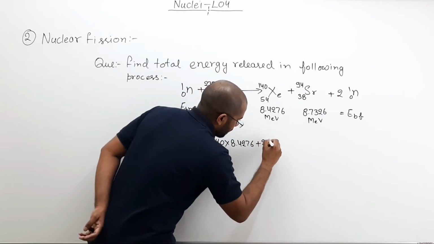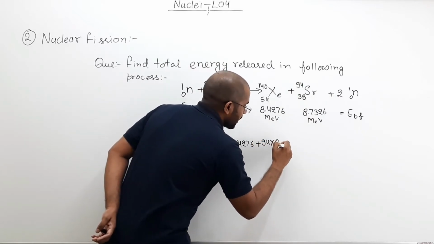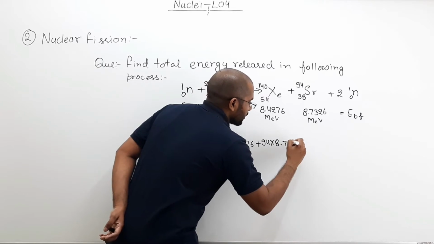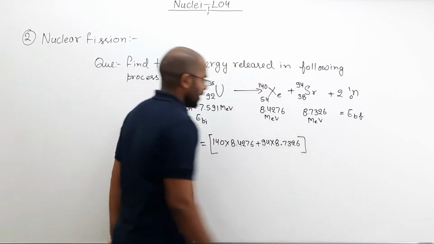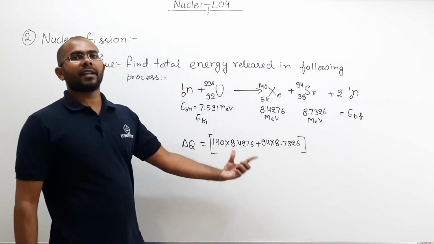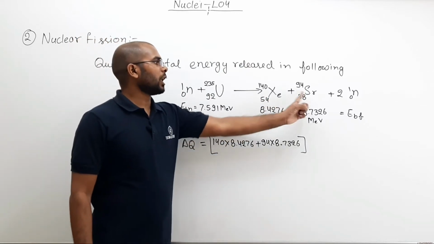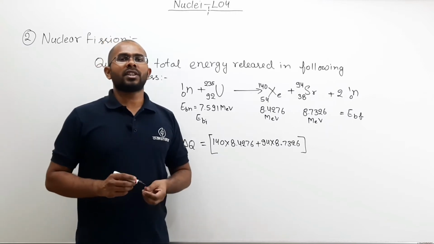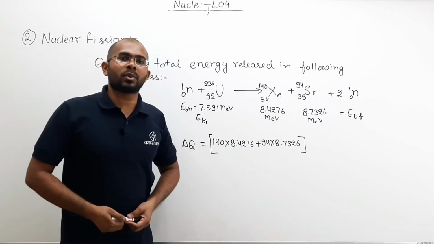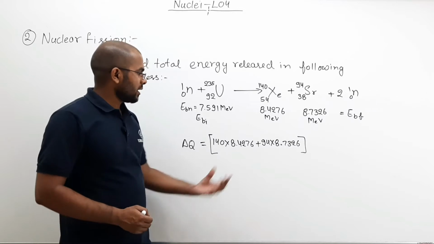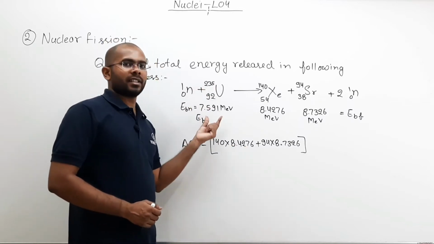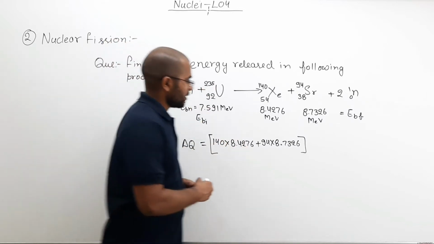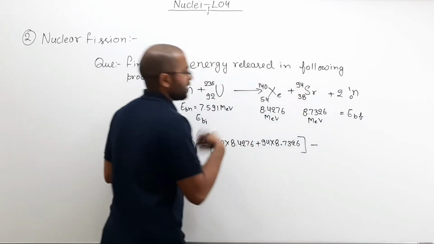So 94 multiplied by 8.7326. So this is your total binding energy of both daughter nuclei combined. If I want to know how much energy is released during the process, here this binding energy I will subtract from this. So final minus initial total binding energy.